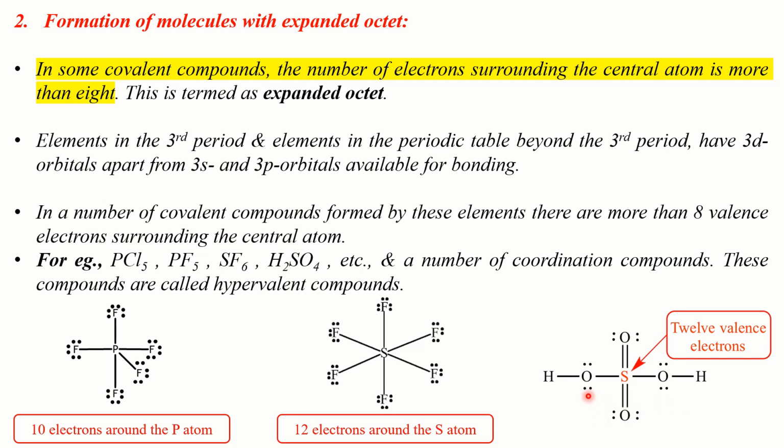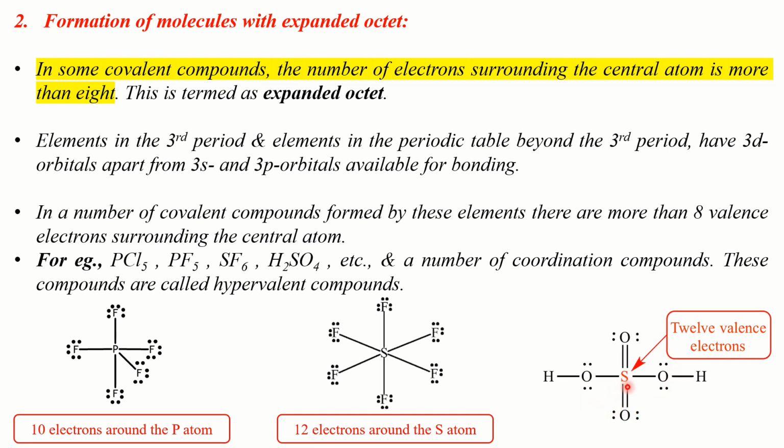Here you can see that the 2 hydrogen atoms have satisfied their duplet configuration. Hydrogen has 1, 2 electrons around it. So hydrogens have satisfied their duplets. Now look at the oxygen atoms. There are 8 electrons surrounding the oxygen atoms in all the 4 cases. So oxygen atoms also have satisfied their octets.